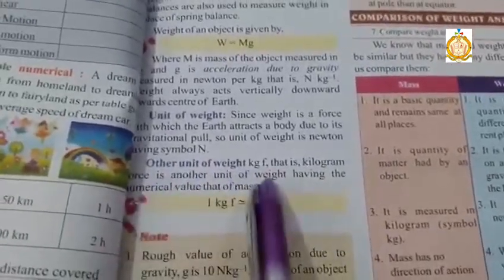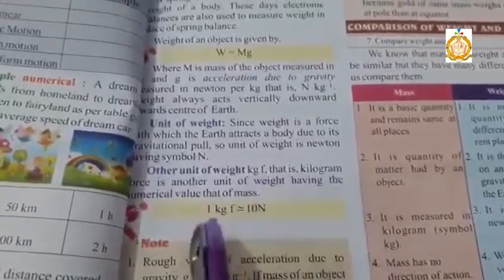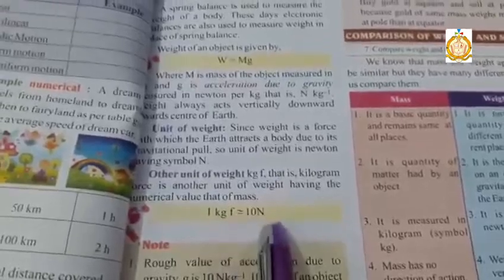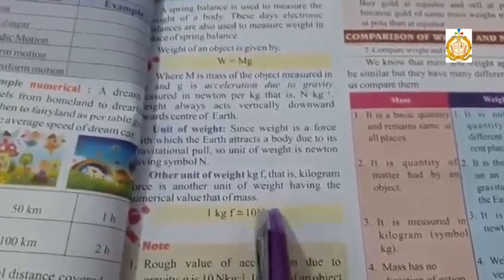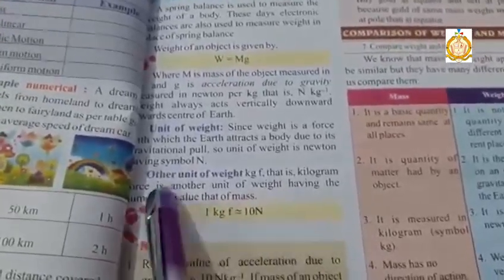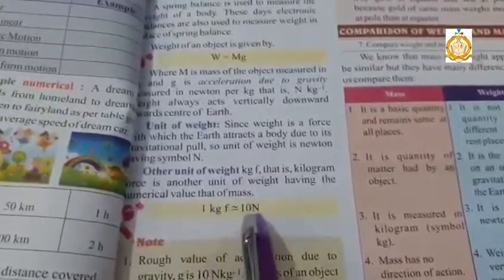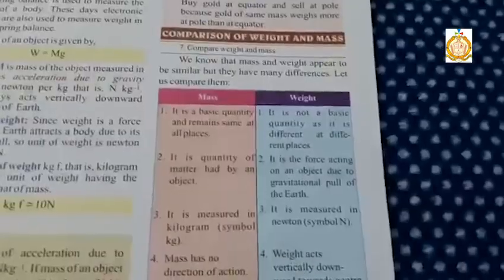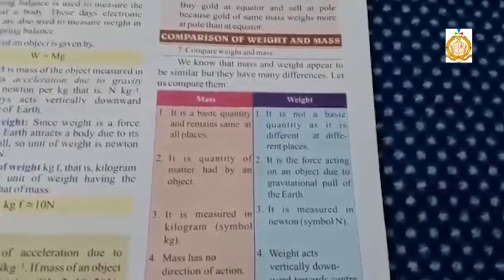Other unit of weight. Weight has another unit. 1 kg force is approximately equal to 10 Newton. Newton is the unit of force, and weight is a kind of force, so it has 10 Newton for 1 kg force. Next topic is comparison of weight and mass.